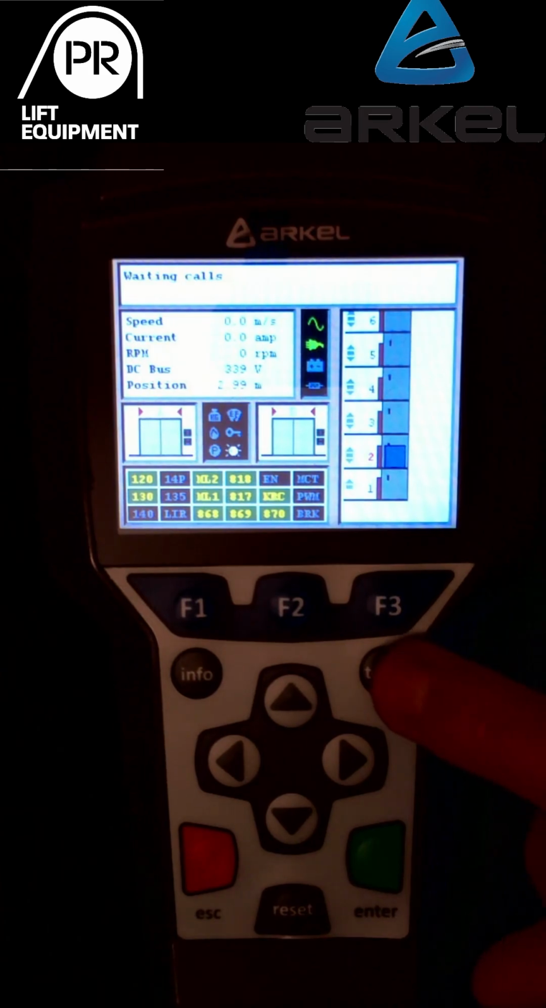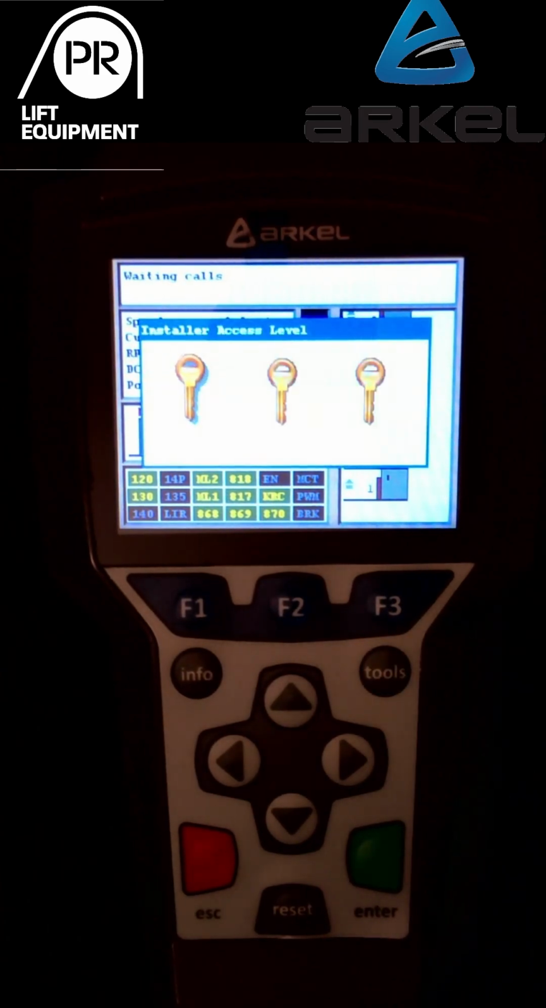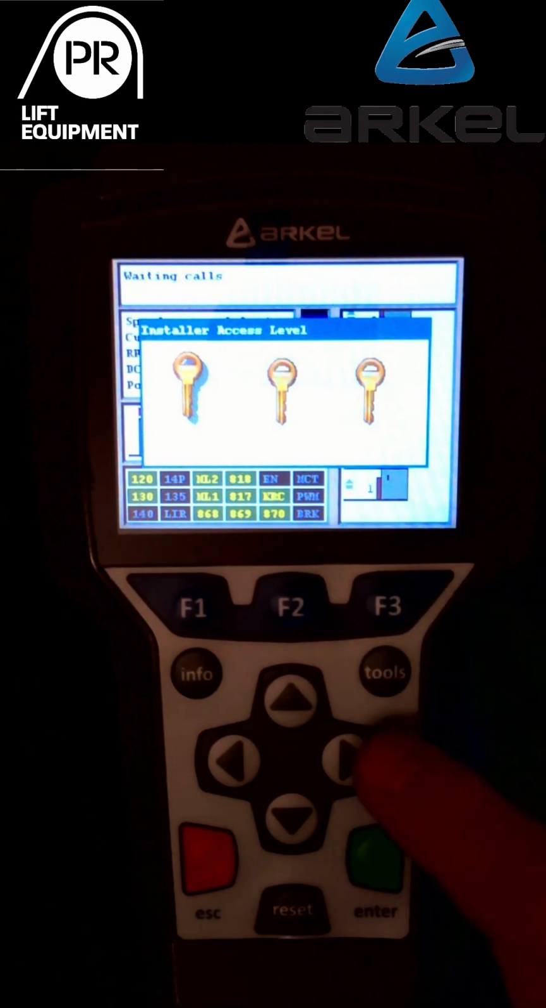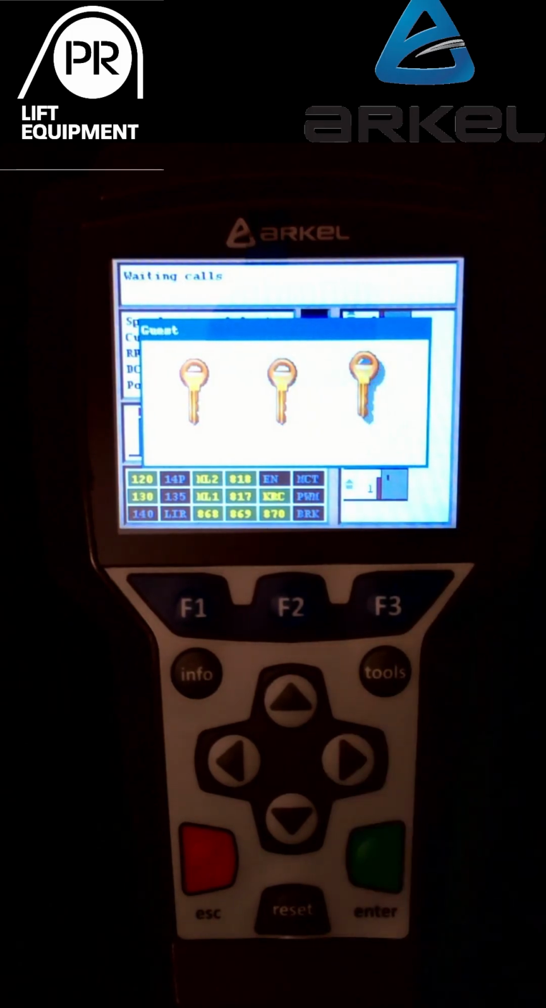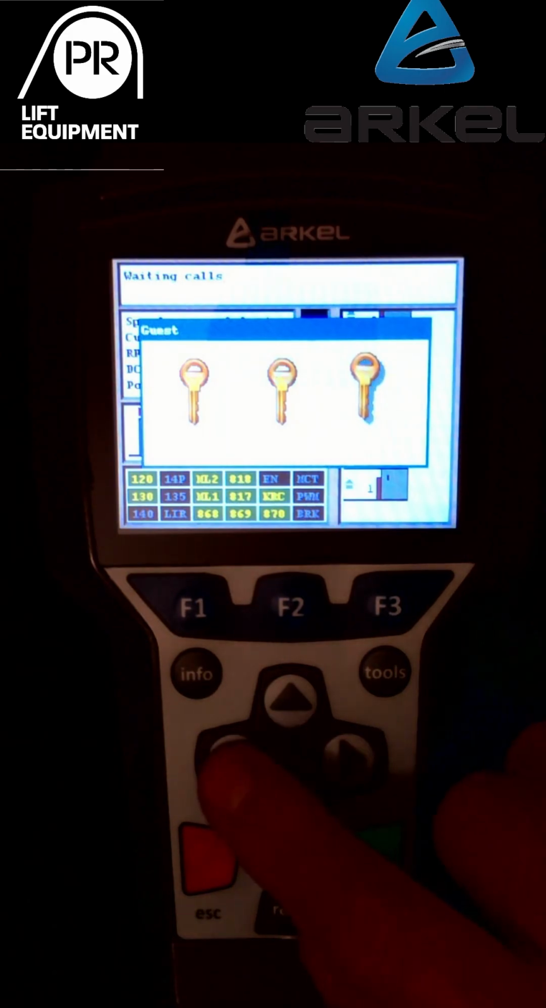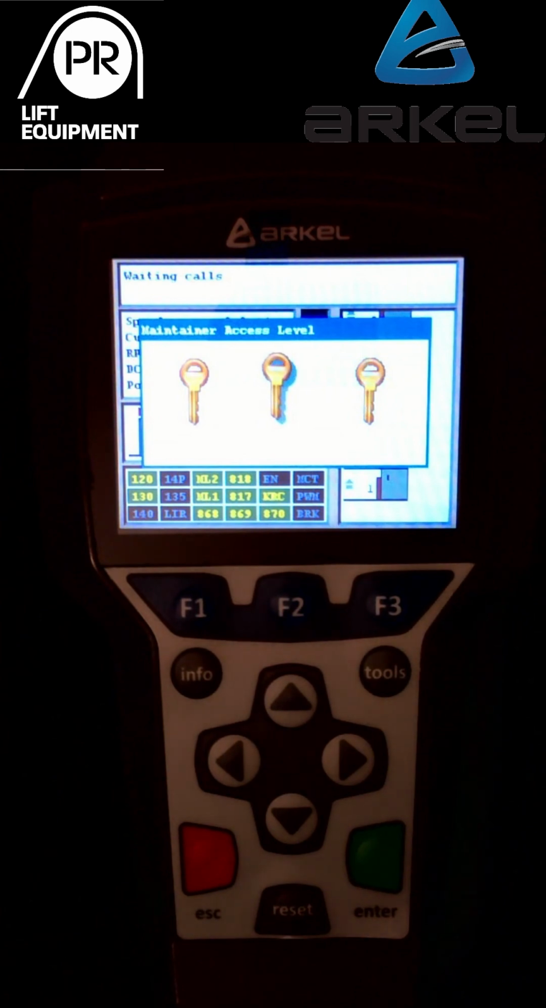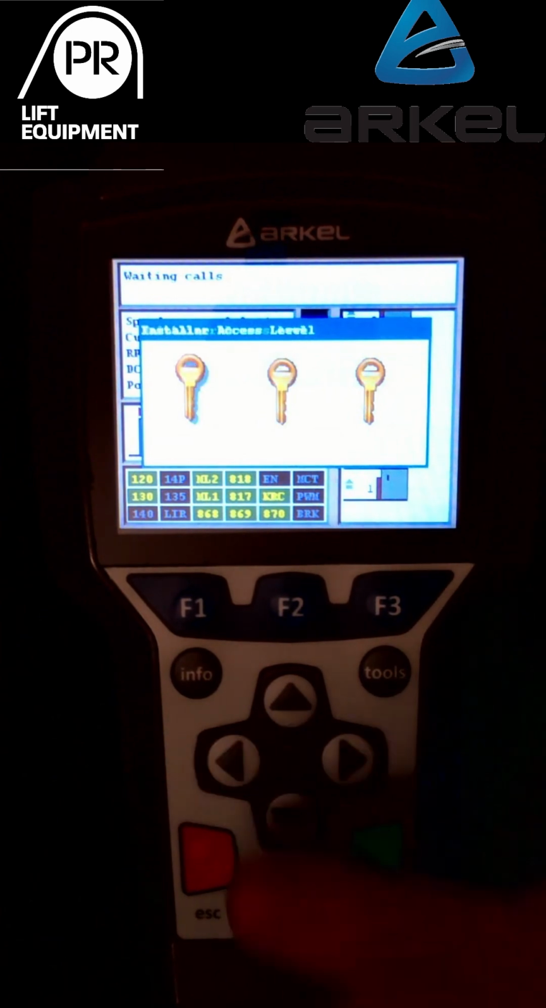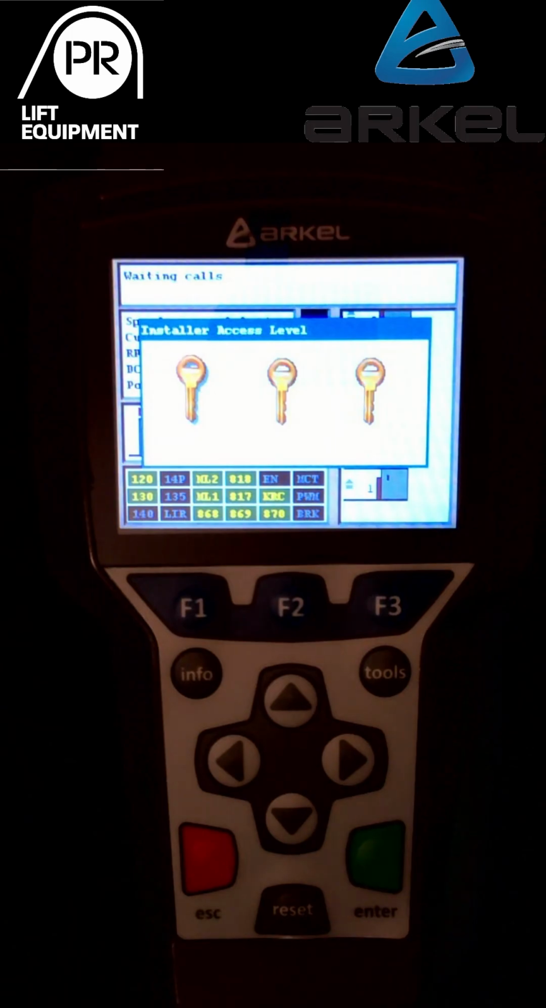If I press the tools button, it's password protected, so we have installer access, maintainer, and guest. Depending on which level we go in depends on what access you have to the various information within the system that you can make changes to. Guest can only view. Maintainer has more access to some of the parameters, but the installer has full access to all parameters. If I press enter, the password in this case is set to 0.